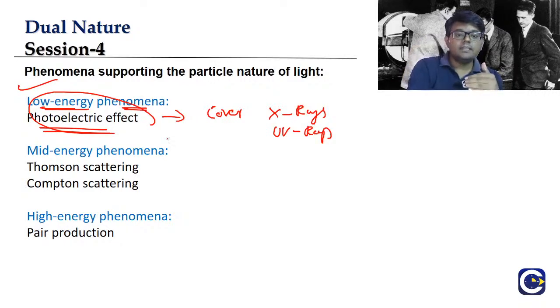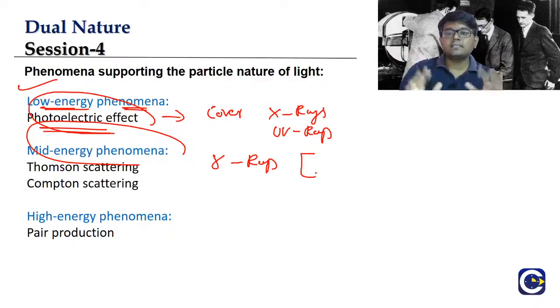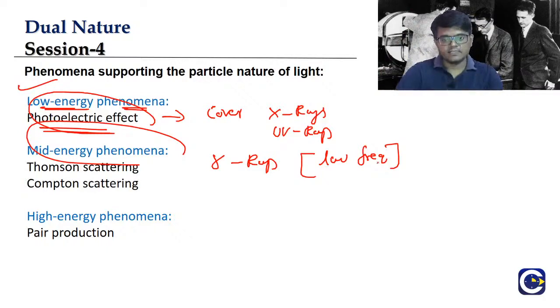Then there are the mid-energy range phenomena, where we use radiation of the middle energy range, typically the low energy gamma rays. Gamma rays are the highest energy radiation. Among all electromagnetic radiation, gamma rays have the highest energy and highest frequency. The middle energy phenomena are about the low frequency gamma rays. Within gamma rays we have low frequency gamma rays and high frequency gamma rays.